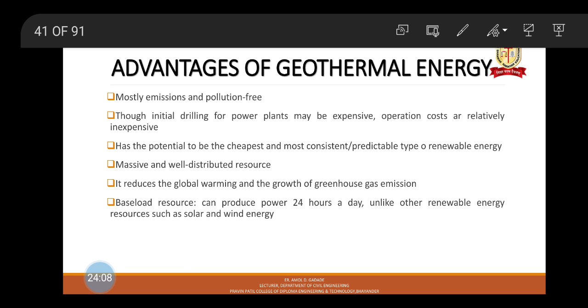Disadvantages of geothermal energy: drilling for geothermal energy can be expensive. Rocks could lose heat after a few decades of drilling, and new wells would have to be installed at new sites. The extracted fluid might contain toxic elements such as hydrogen sulfide, carbon dioxide, mercury, and other elements. These environmental impacts can be mitigated by using a closed system. It could potentially trigger earthquakes. In Basel, Switzerland, an earthquake occurred near a drilling site.